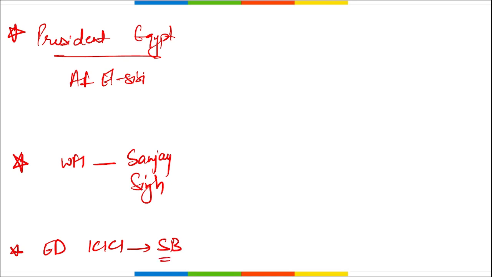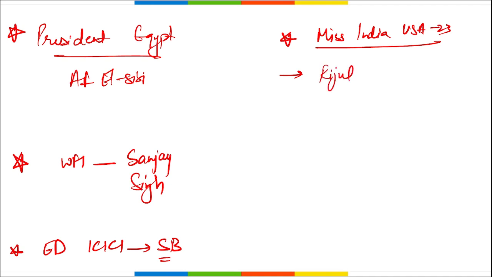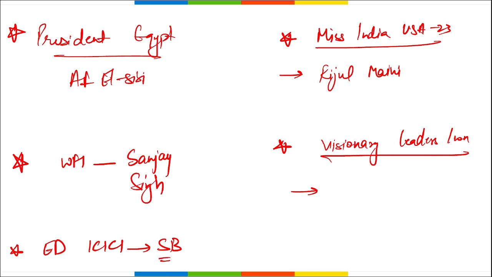Sandeep Batra. Then next tell me, who is that Indian American medical student crowned Miss India USA? Miss India USA 23. Important. Who is she? She is an Indian American medical student. Rijul Mani. Right? Next, who was honored with the Visionary Leaders Icon Award 2023? Srinivas Dharawat. Right?